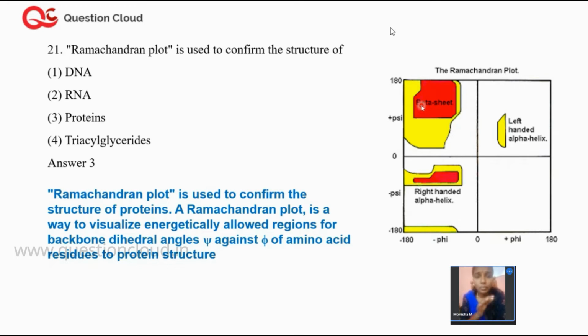So for now, you have to remember that the Ramachandran plot is important to analyze protein structures, and it's a plot of phi angle versus psi angle. These two angles are present in the peptide bond which connects the amino acids of a protein. Is it clear? This much.